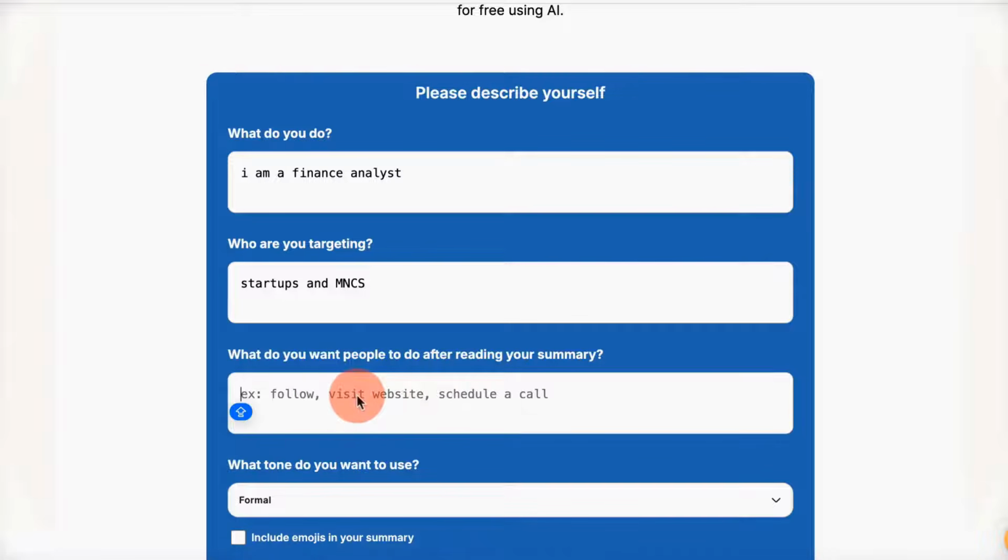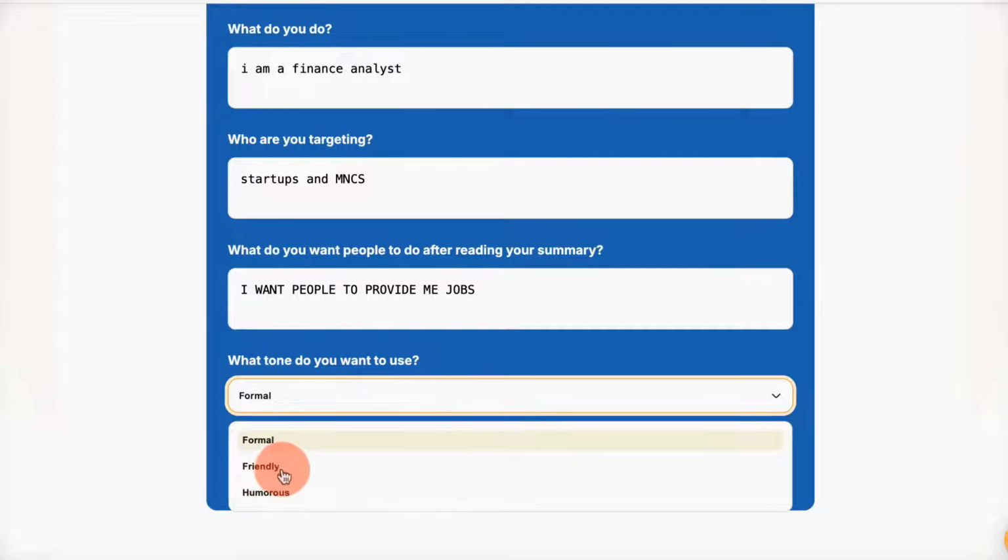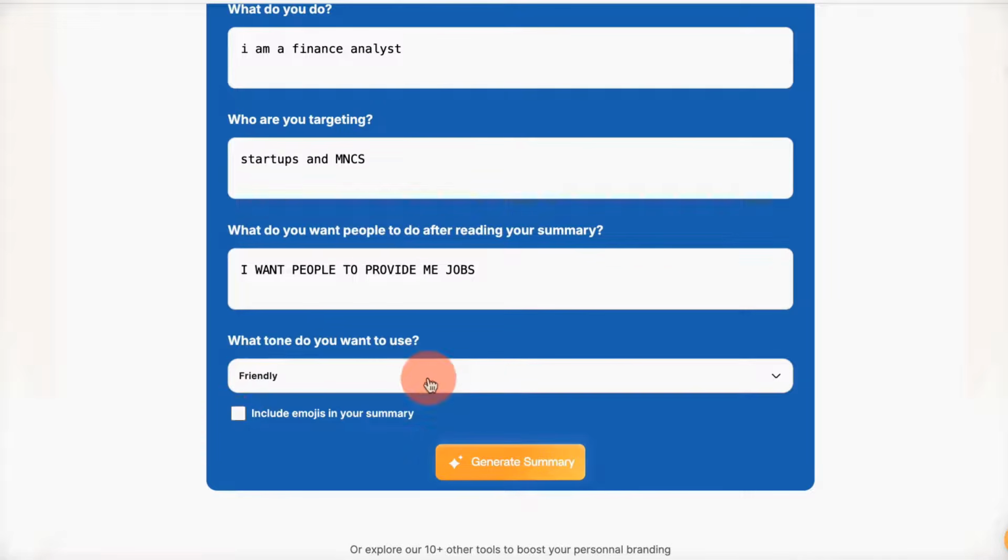So let's say I want people to provide jobs. What tone do you want to use? Is it formal? I would say keep it friendly, yet unique. Do you want to include emojis? I think in a formal setting, emojis will not work. So let's hit generate now.